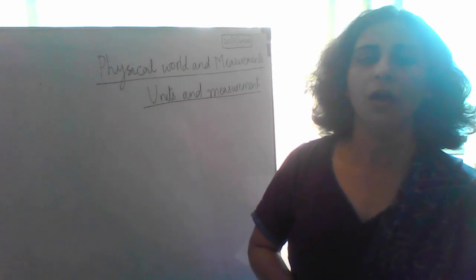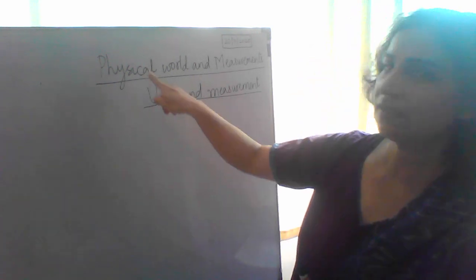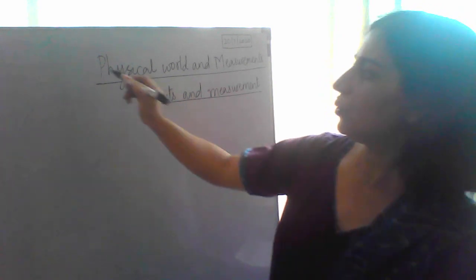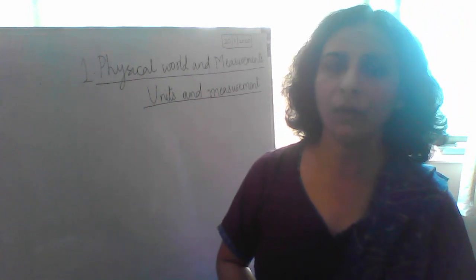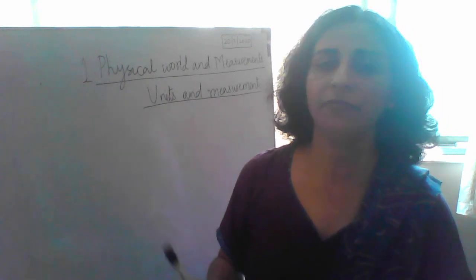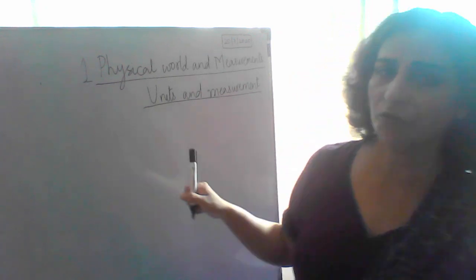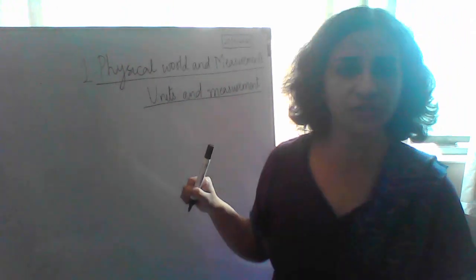We are going to start with the very first unit, that is physical world and measurement. This is unit 1. So please write in your notes, unit 1, physical world and measurements. In physical world and measurements, we go for the first of the topics, units and measurements. This is our first topic.